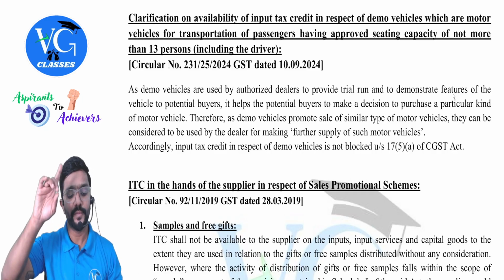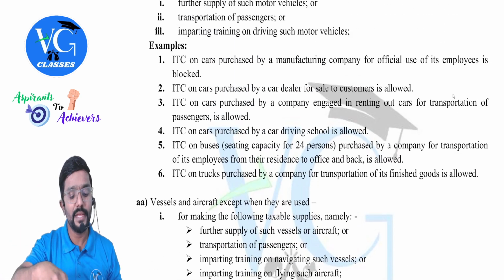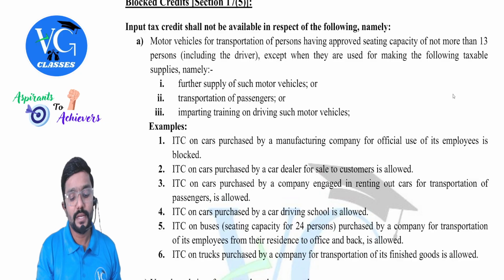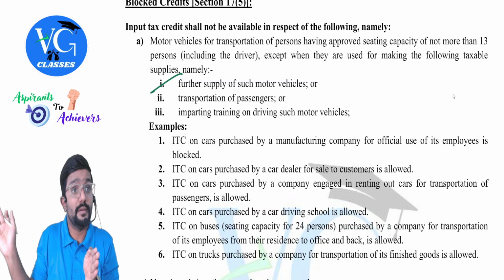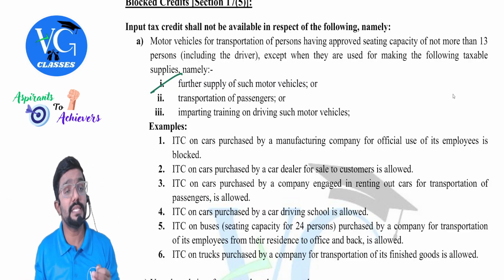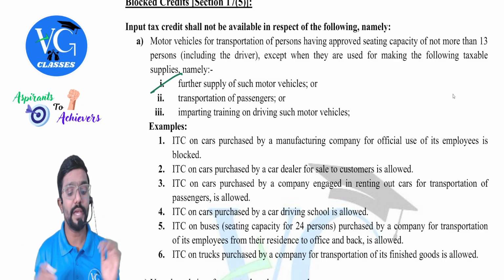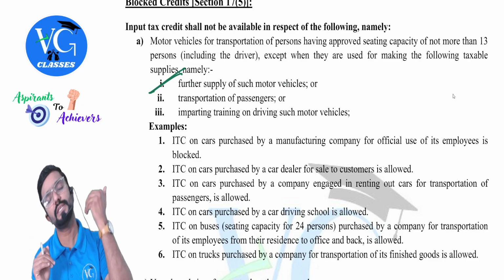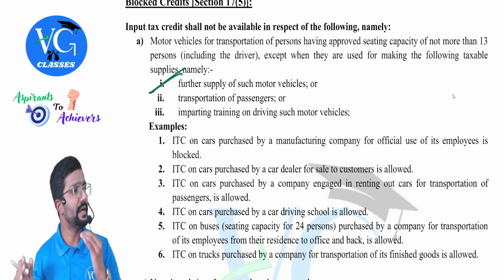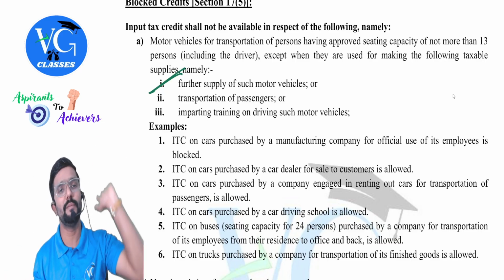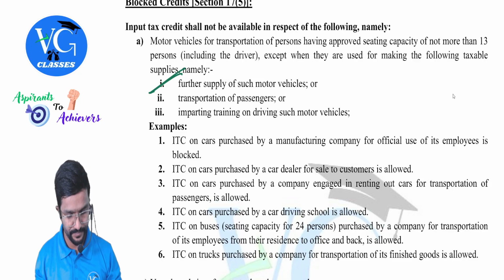So we saw one exception there. If a car is purchased, or any motor vehicle is purchased, guys, for further supply, is credit available? Yes. But actually, I am not purchasing and giving the same car. I am not selling the same car. But I am purchasing the car which will be used for test drive, which will help me to sell other cars. So can we consider under this only? Yes. The clarification is yes. As it will help the seller or the distributor to sell other cars, it is considered to be used for business and credit will be allowed, guys. Clear? Yes, sir. Sure. We'll move forward.